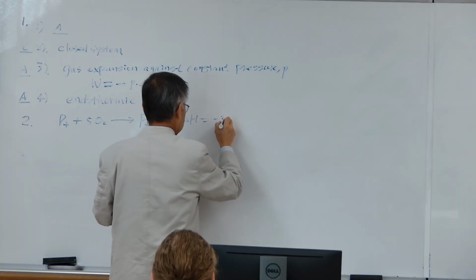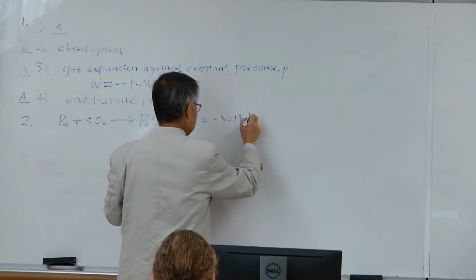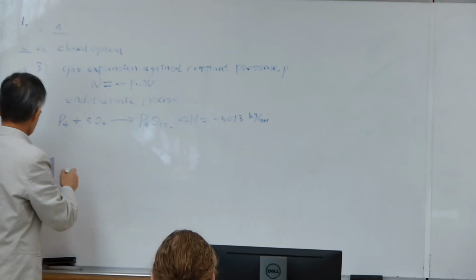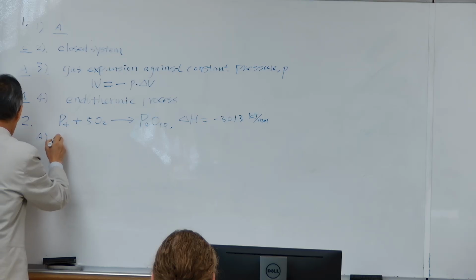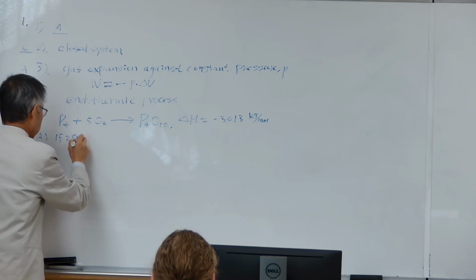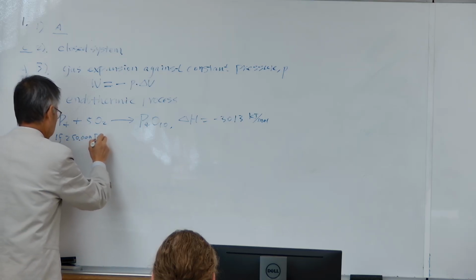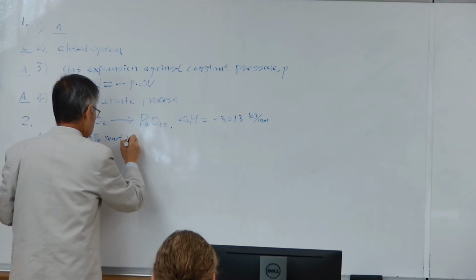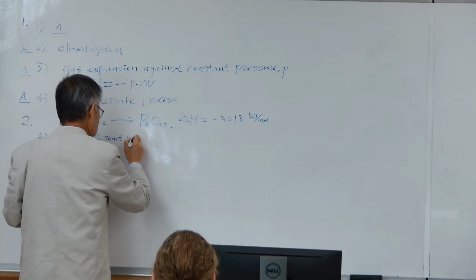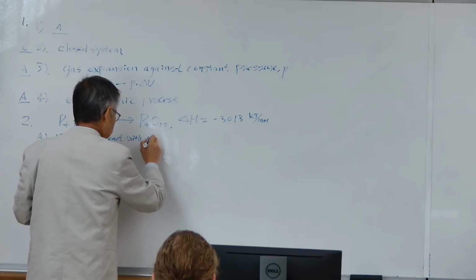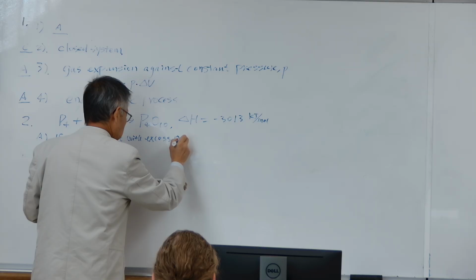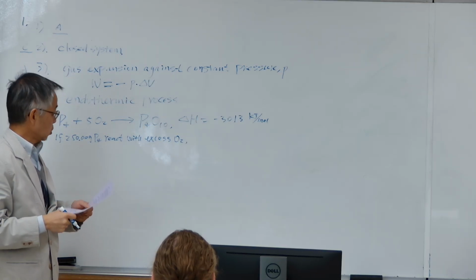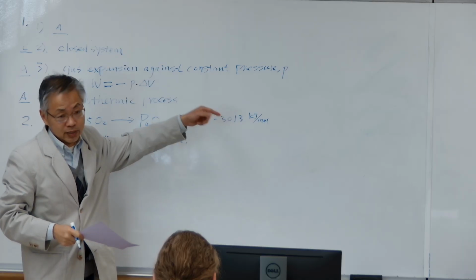Delta H is negative 13 kilojoule per mole. So A, if 250 grams of P4 react with excess oxygen, see how much heat will be absorbed or released. Of course, released, because negative here means released, right?